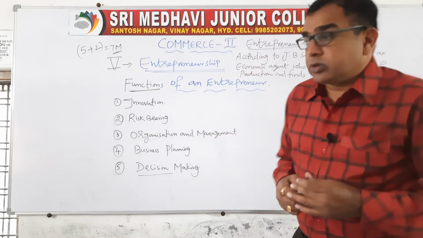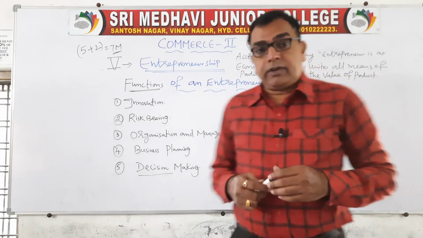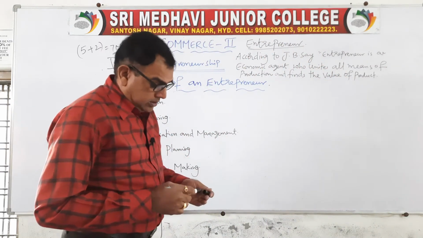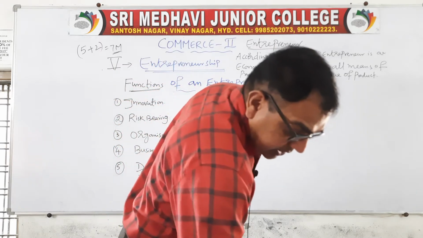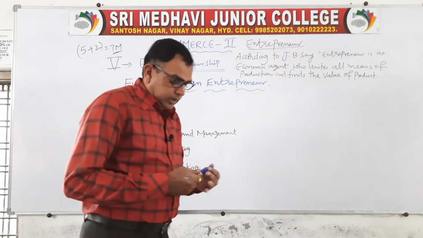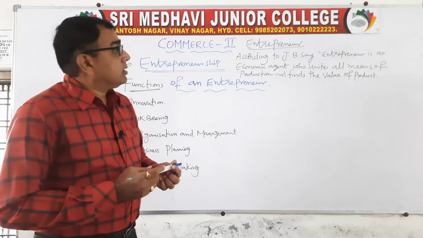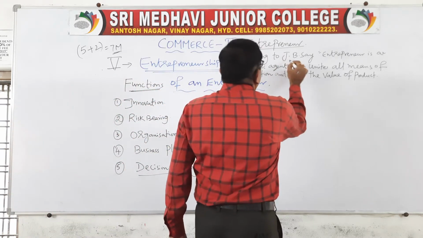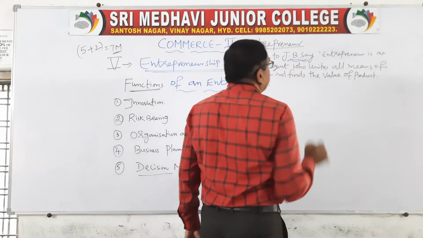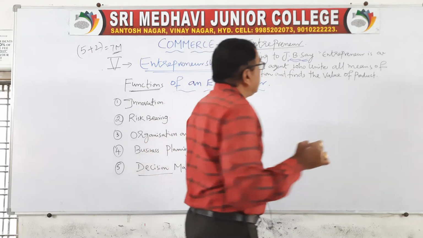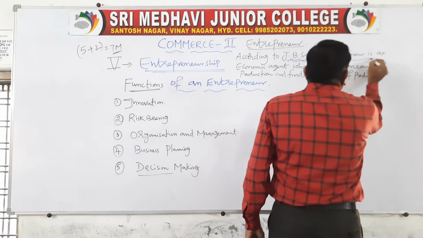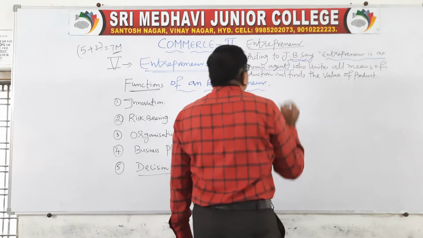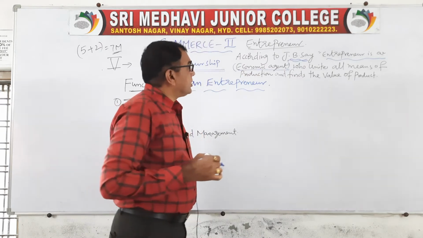So let us discuss the technical definition given by J.B. Say regarding the entrepreneur. Mr. J.B. Say, a popular management writer and economics author, defined an entrepreneur as an economic agent.